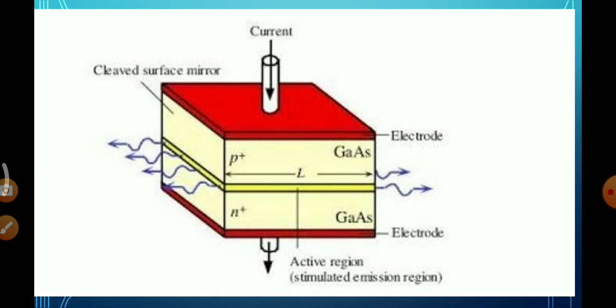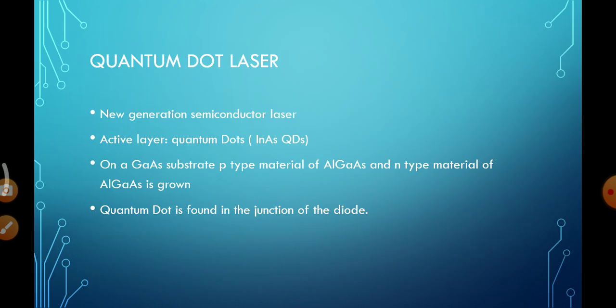Coming to the working, when the diode is under the forward biasing condition, the majority charge carriers, holes in the p-type and electrons in the n-type, move towards the junction, and in the junction the electrons and holes recombine. During this recombination, a photon is emitted, and these emitted photons travel in the same phase and amplitude. That is nothing but laser. So this is the principle, construction and working of the diode laser. Only by understanding this can we understand the quantum dot laser.